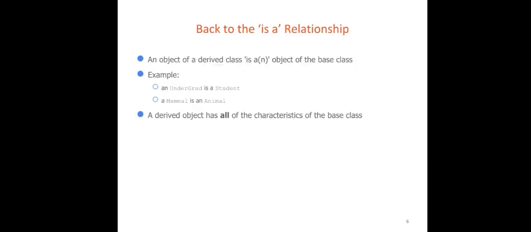Inheritance terminology. Based on the relationship, an object of the derived class is also an object of the base class. Example: an undergraduate is a student and a mammal is an animal, and the derived objects are all based on the base class.